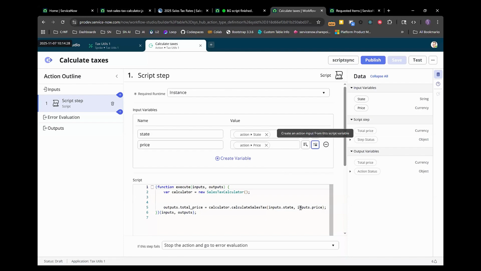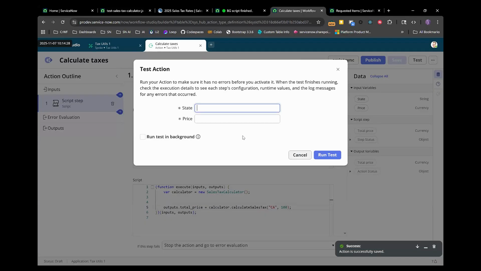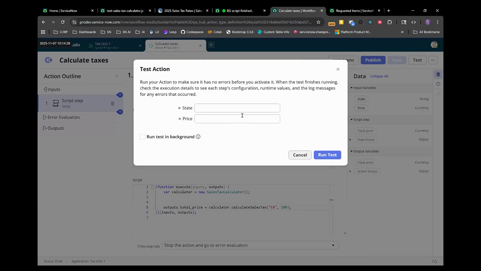So let's troubleshoot this a little bit. Let's put in 100. And then let's test that. This doesn't really matter, right? Because I have this hard coded for now. 100.